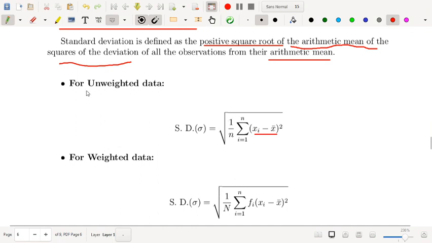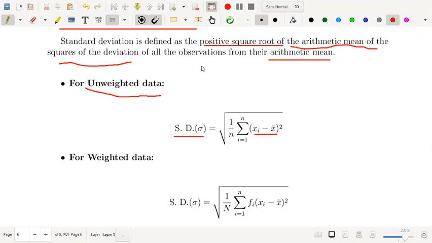For unweighted data, this is the standard deviation, and standard deviation is denoted by sigma. Sigma is the square root of the arithmetic mean of the squares of the deviation of all the observations from their arithmetic mean. So sigma equals the square root of 1 by n, summation i equal to 1 to n, (xi minus x bar) squared. Clear?